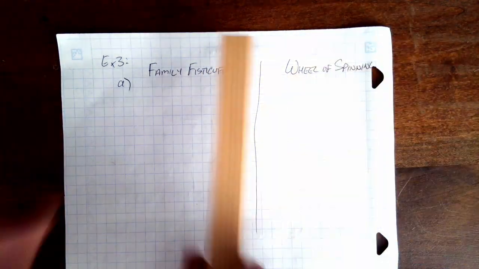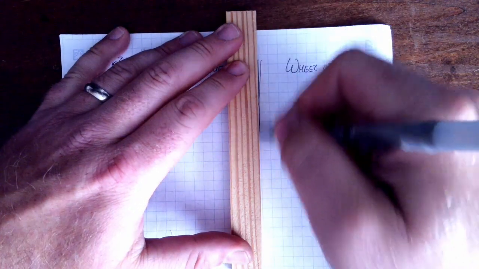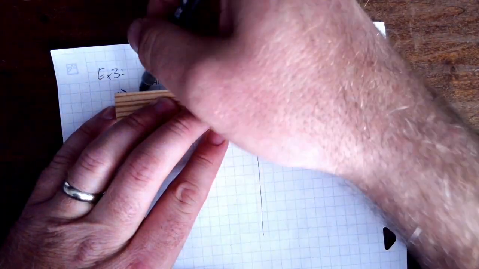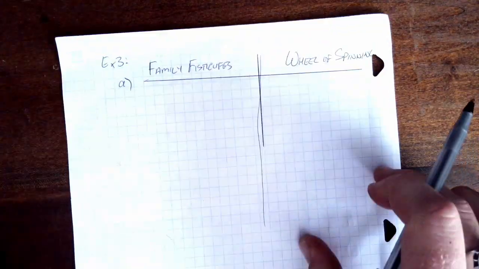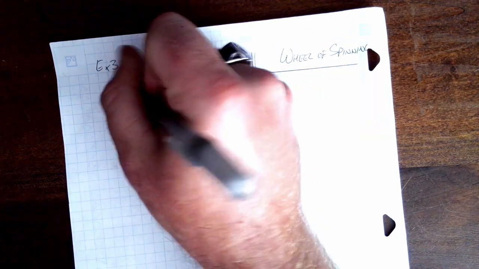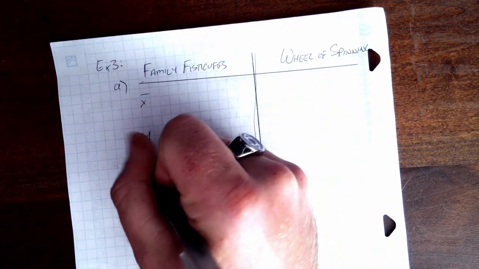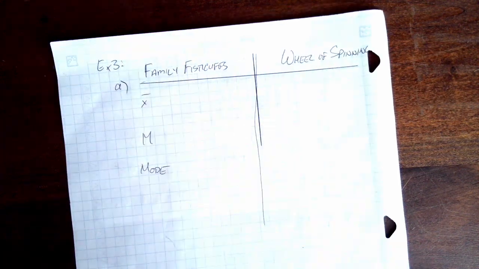And this is what our straight edge is for. I probably didn't need to draw a line that was quite that long because we only have 3 measures of center that we're going to look at. We're going to look at the mean for each of those, the median for each of those, and the mode for each of those.